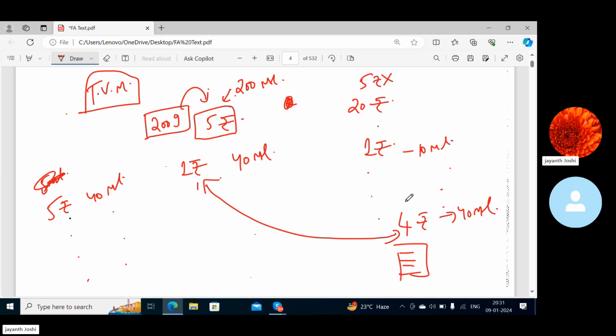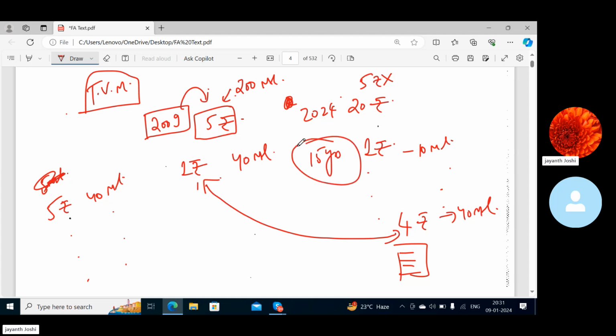This is what I want to explain to you regarding time value of money. What I want to conclude here is, with the passage of time, the purchasing power of rupee has gone down. I am paying more rupees to buy the same quantity after a span of how many years? From 2009, if I take 2024, 15 years? Yes, sir. 15 years, right?